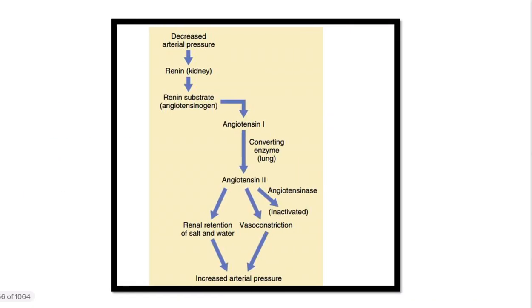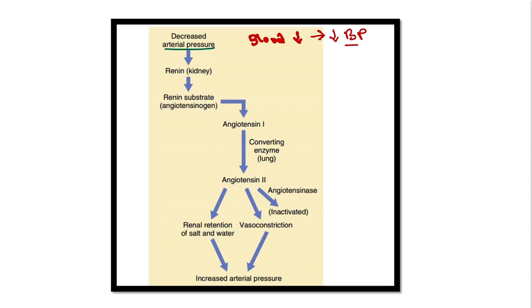So first of all, when blood volume reduces, in this condition there is reduced blood pressure. When there is decreased blood pressure, the arterial pressure also decreases. When arterial pressure decreases, the arterial pressure in the kidney also decreases. That means in the renal artery and the branches of renal artery, the pressure also reduces.